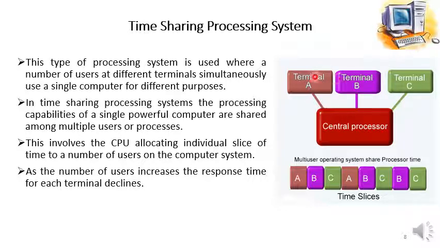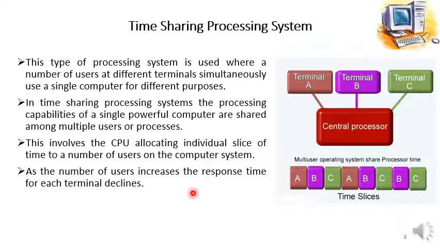Every user utilizes its time slice, and then the CPU of the server switches to the next terminal, then the next terminal utilizes its time, and then the other terminal utilizes its time, and then it comes back to the first terminal. And this is how the time sharing operating system divides the CPU time among multiple users or terminals